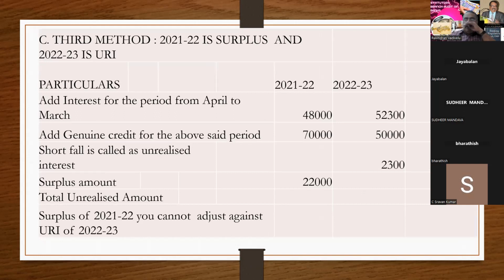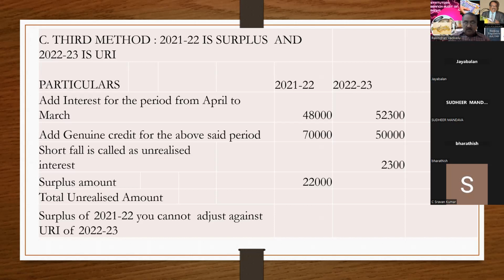The logic is, the current year surplus you can adjust against the last year deficit, and last year's surplus you cannot adjust against the current year deficit. So the unrealized interest for the year 22-23 is 2,300.